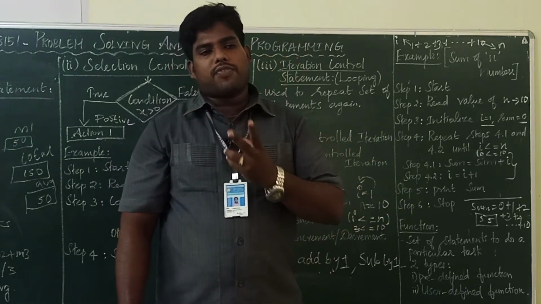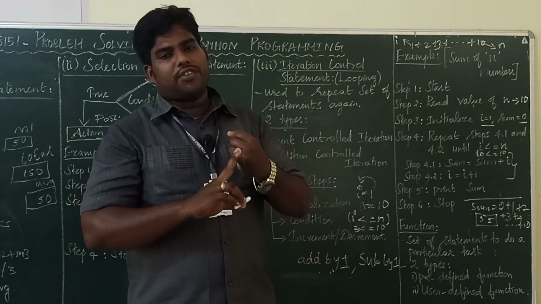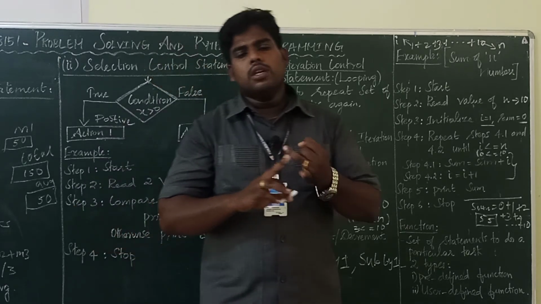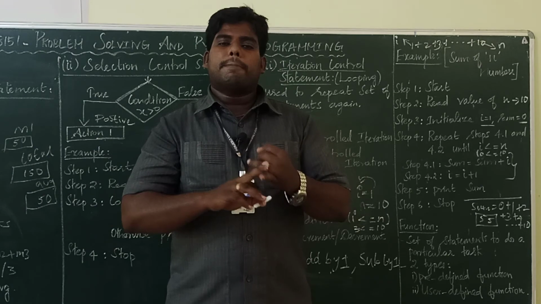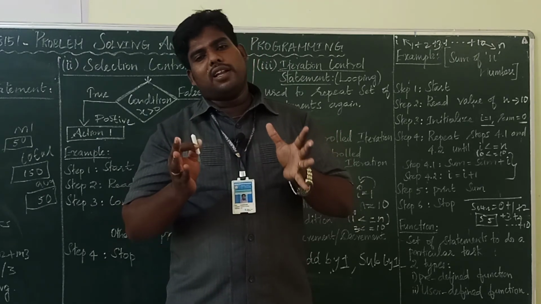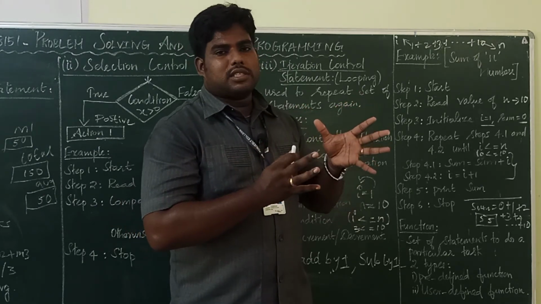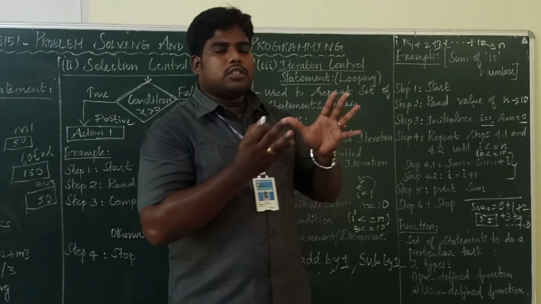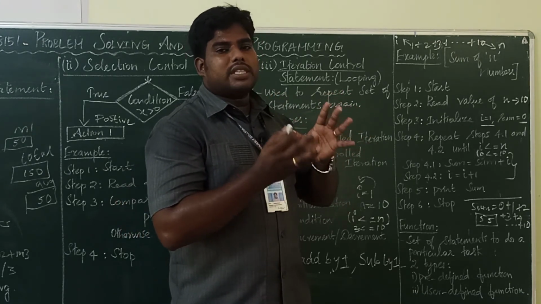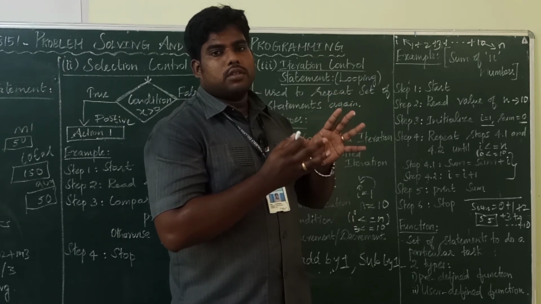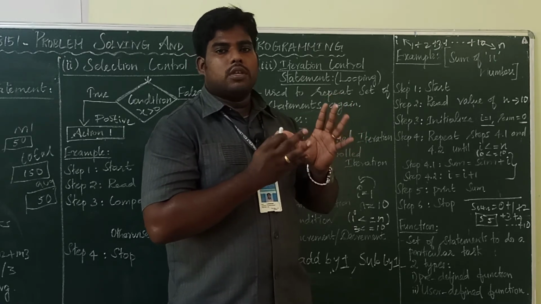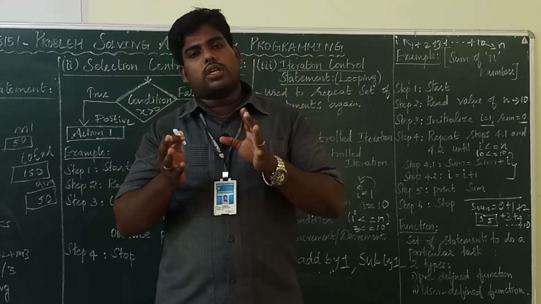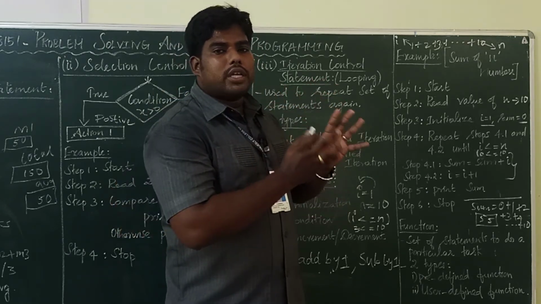There are two types of functions. One is predefined function and another one is user defined function. What is a predefined function? Predefined function means while developing Python itself, a lot of programs were already written and stored in folders. We say directories, libraries, modules, packages, like that. A lot of basic programs were already written and stored in the directories.